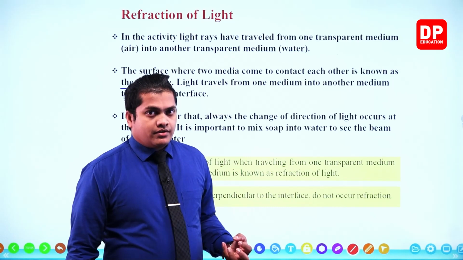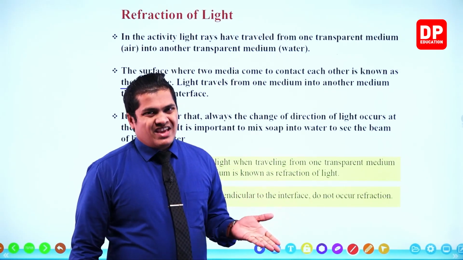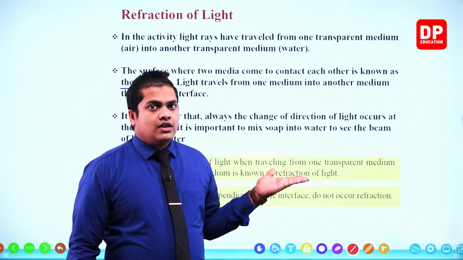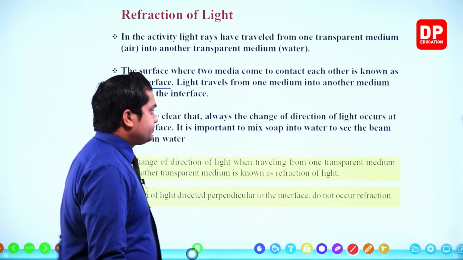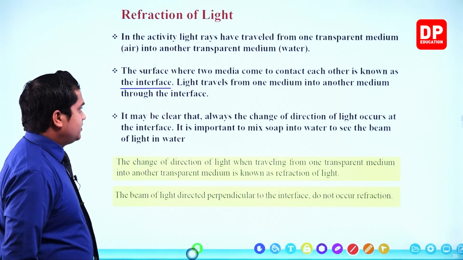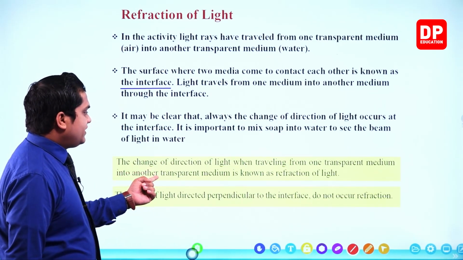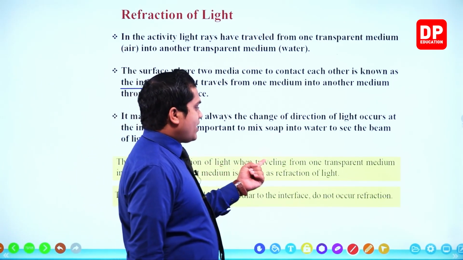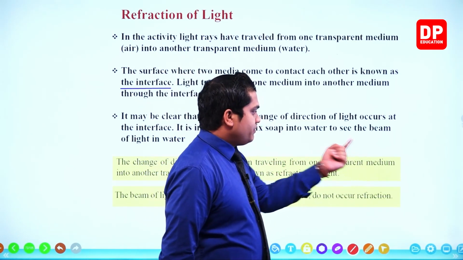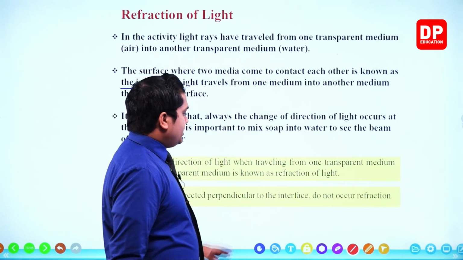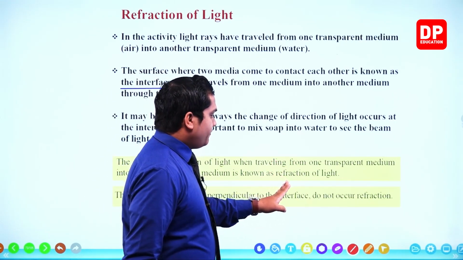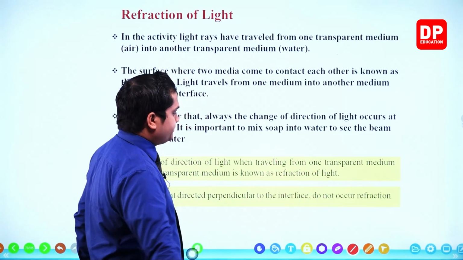To get better observations, we make the water a translucent medium. Then for the definition: change of direction of light when traveling from one transparent medium into another transparent medium is known as refraction of light.